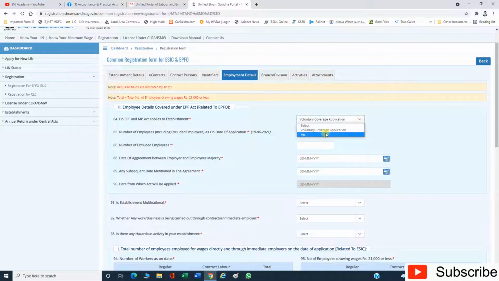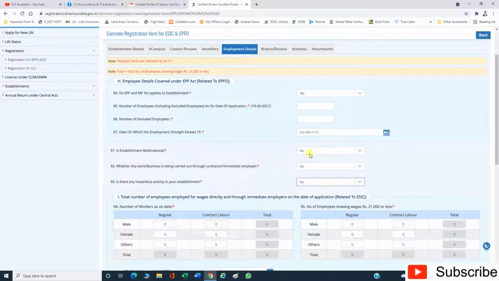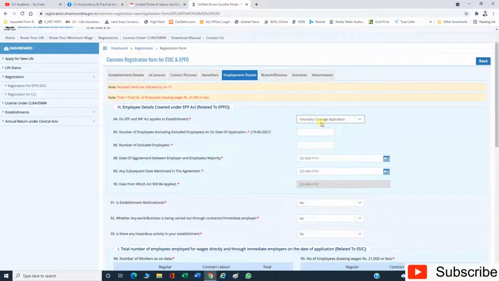If it is as per the law, it will activate, and we have to give the details: establishment multinational or not, no; whether any work business is being carried out through contractor or immediate employer, no; is there any hazardous activity in your establishment, no. So these are the data we have to give if it is applicable as per the law. Now it is not applicable, I am selecting voluntary. Select the appropriate option and its answer.